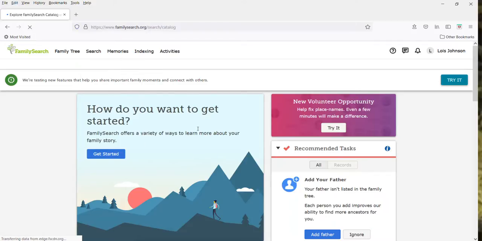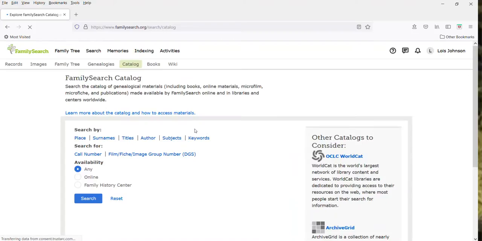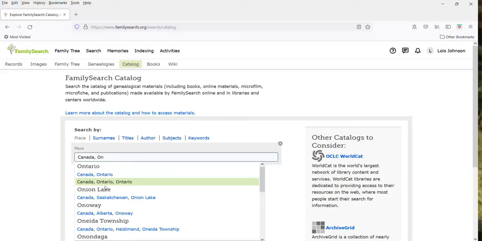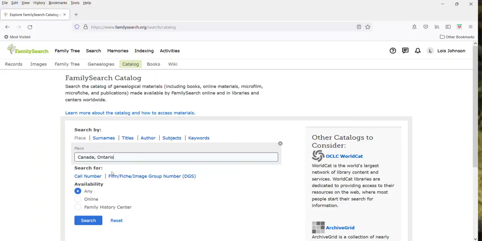Remember, I'm looking for Bertie Township papers. So for the place, I'm going to do Canada and Ontario, and I'm just going to click here. I want to stop there. I'm not going to go any further with Bertie because these township papers are across Ontario.